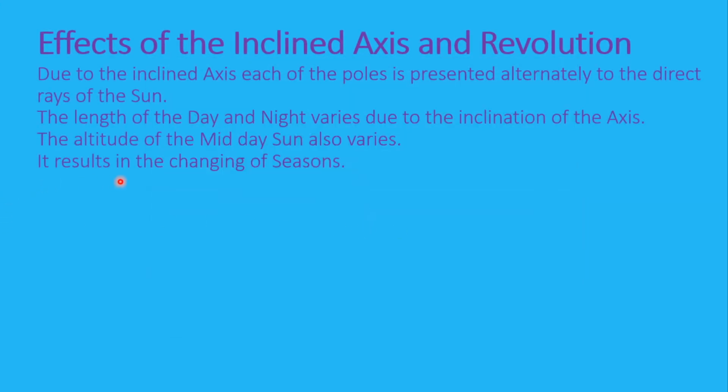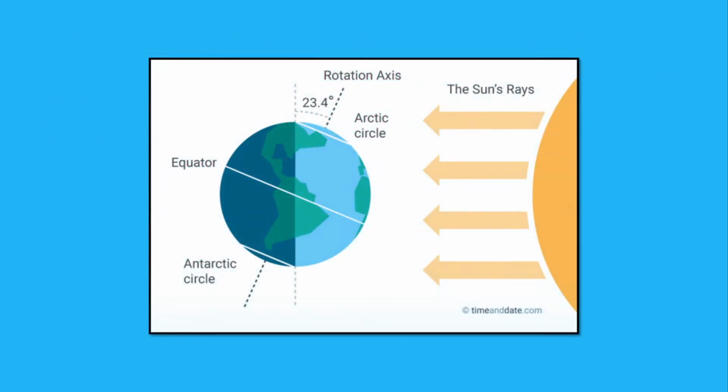And the last is the change of season. Now, because of the tilt of the earth, we have a change of seasons. Alternately, the northern hemisphere and the southern hemisphere are facing the sun, thereby having summer and winter, about which we are going to study in detail in the later part of the lesson.